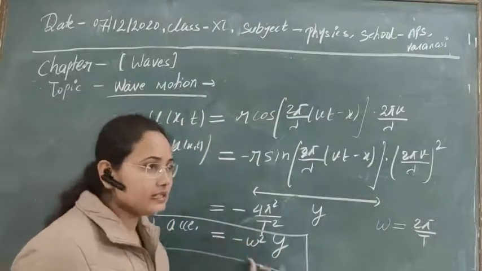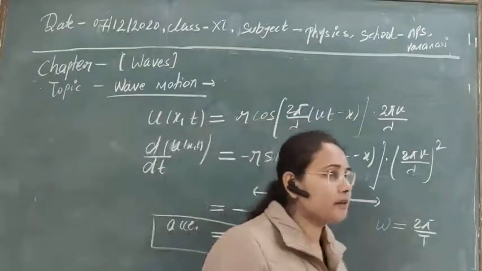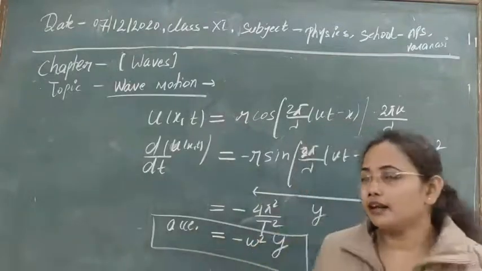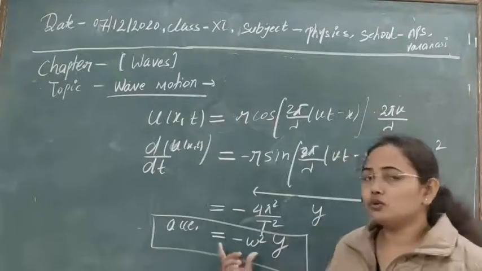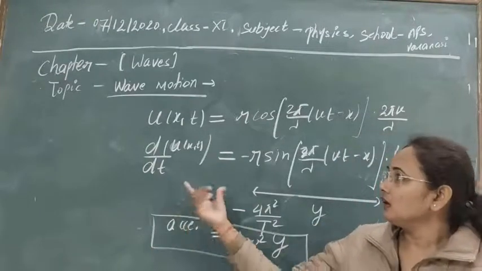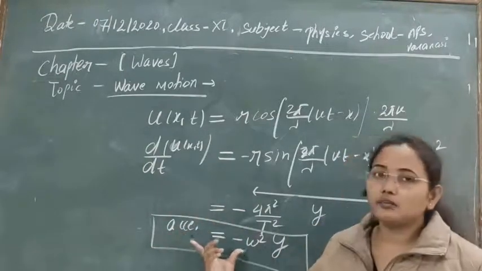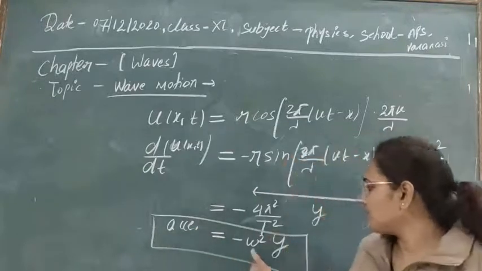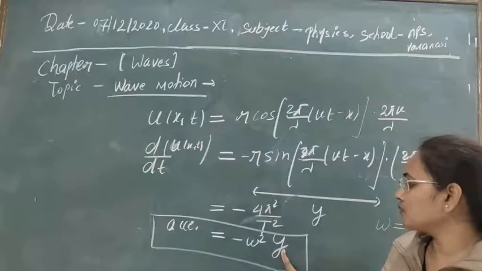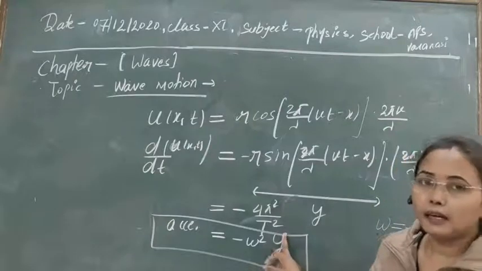And you can see that this is just the same as we obtained for simple harmonic motion. So there is no change while we are calculating the acceleration of the particle through which the wave is constituted. It is always directly proportional to the displacement of the particle.